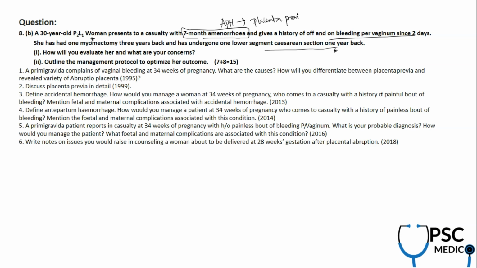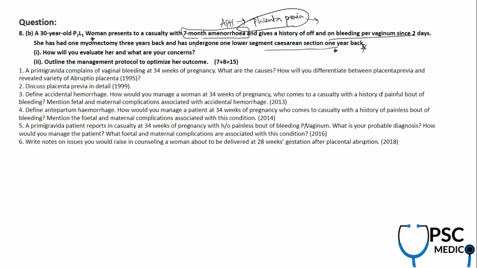They haven't clearly given whether it's abruptio placenta or placenta previa, but I can say that with previous cesarean sections and previous surgeries on the uterus, a patient is prone to placenta previa,